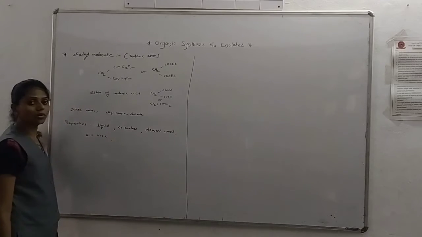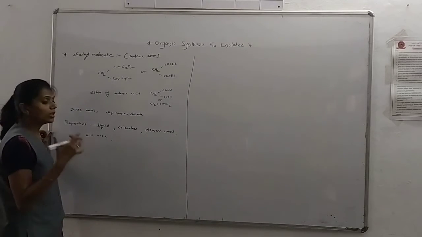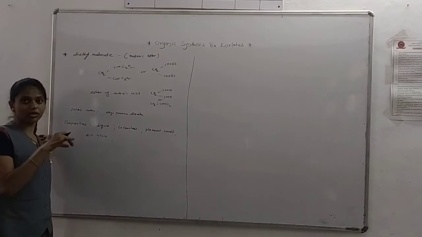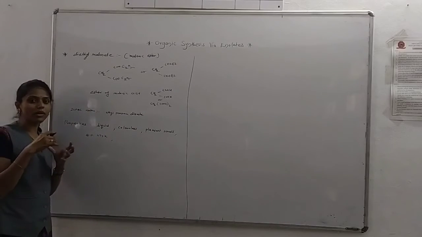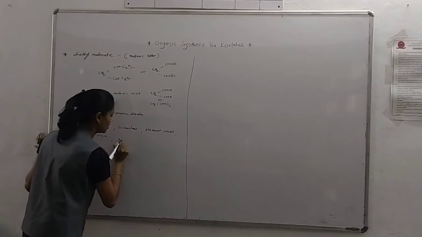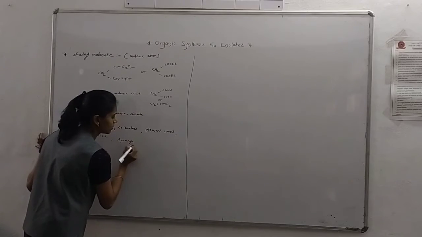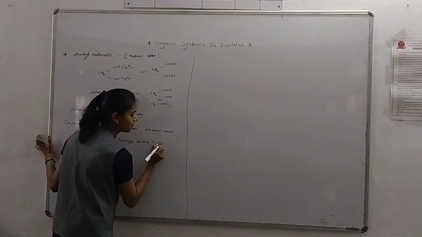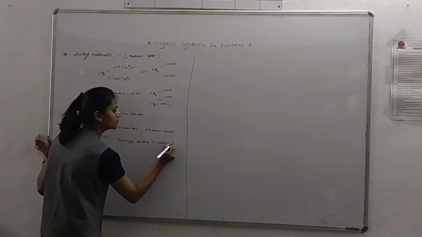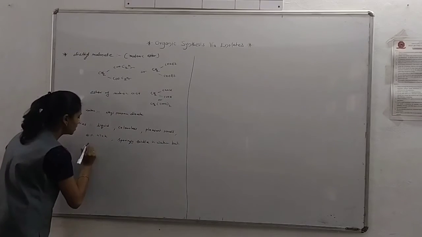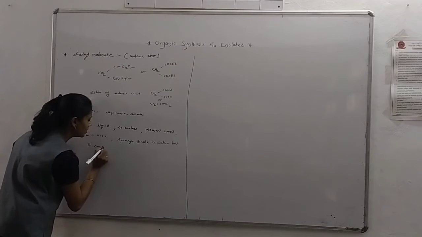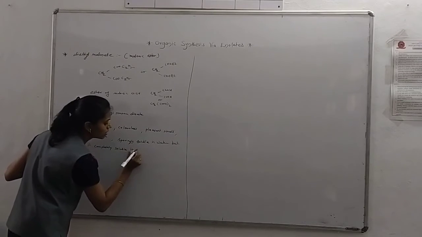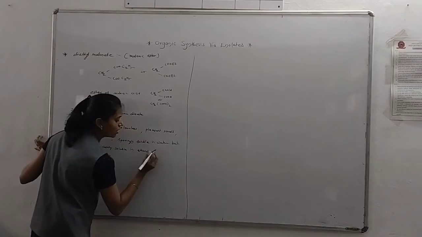Now we check solubility. It is sparingly soluble in water. That means when we dissolve this ester in water, it does not dissolve completely. But it is completely soluble in ethanol or ether.